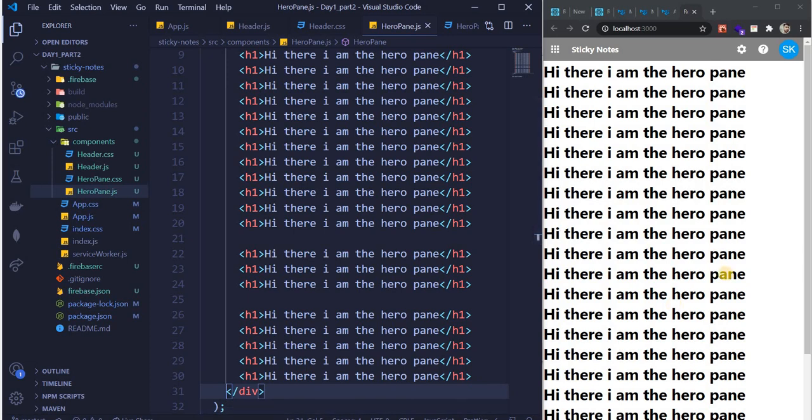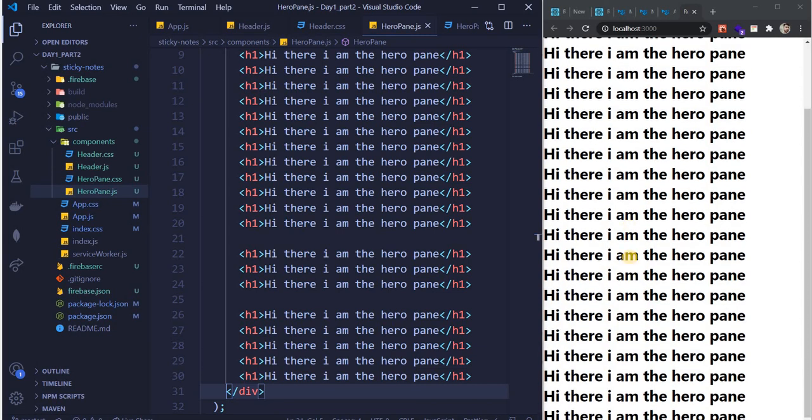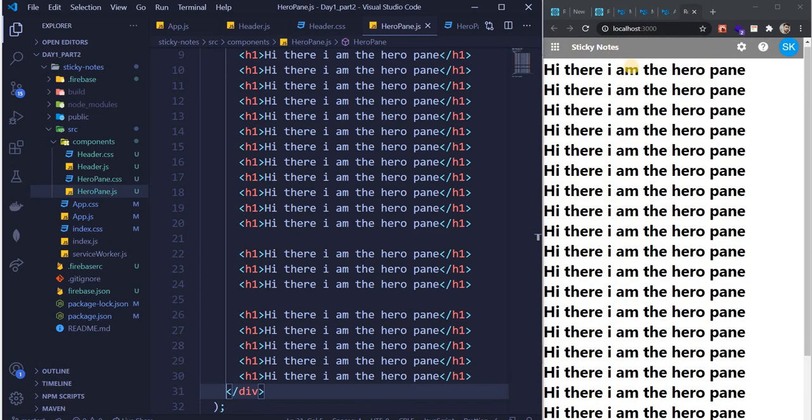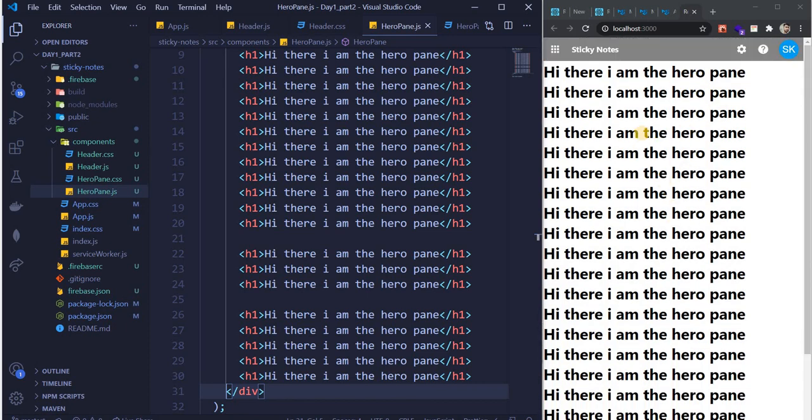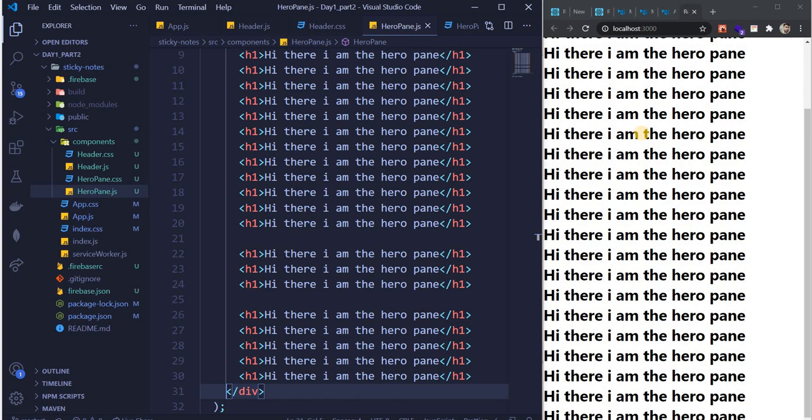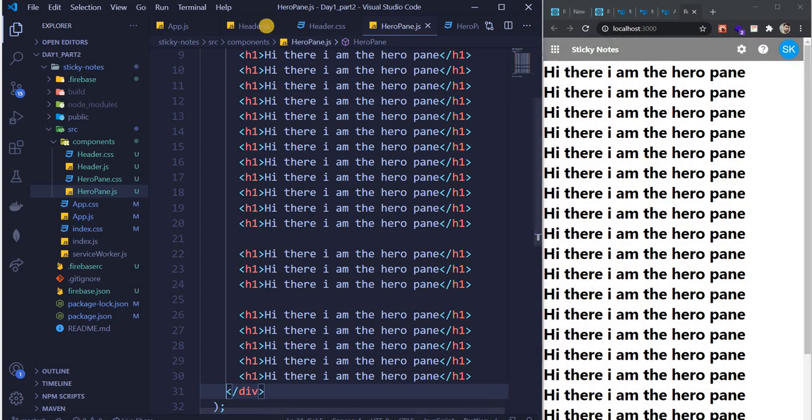Let's just save this, guys. Okay, so now see when I have a lot of components over here, when I scroll down, my nav bar, or the header, is not sticking to the top. I want it to stick to the top. So how do we do that, guys? How do we do that?